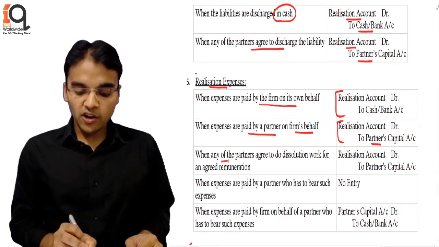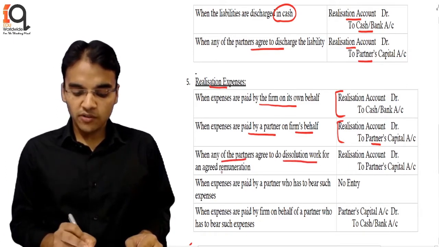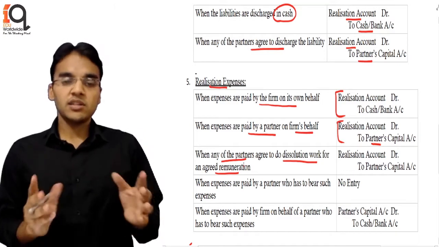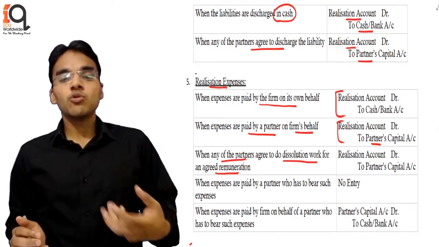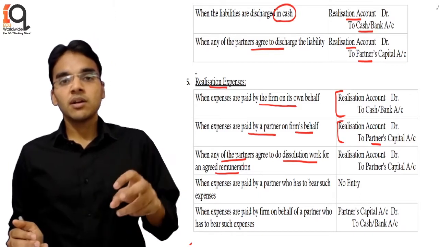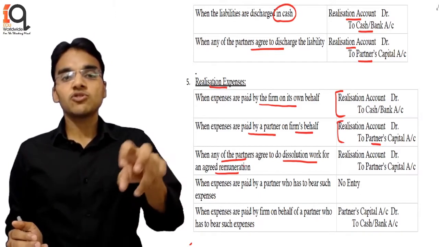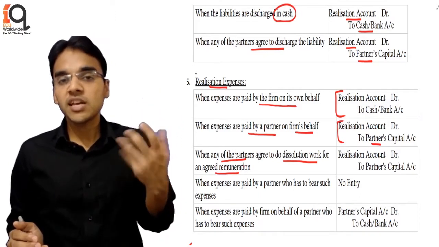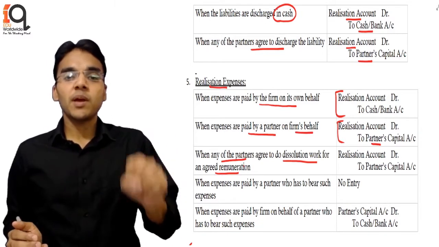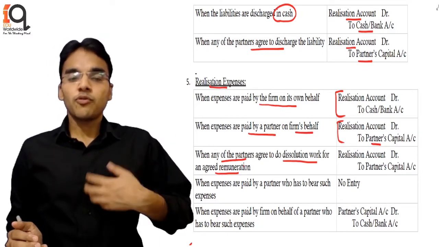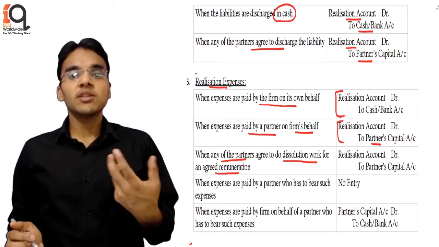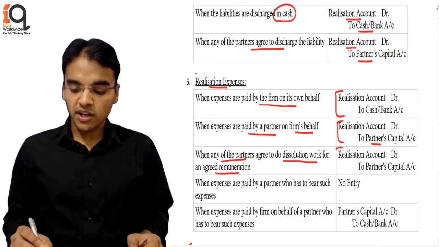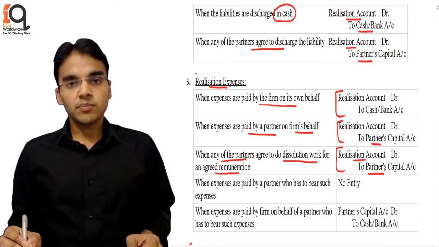The third one is when any of the partners agrees to do the dissolution work for an agreed remuneration. Now let's say there is a particular partner and he has agreed to do the work for the dissolution, but a certain amount of fixed remuneration is to be paid. Whatever the expenses he pays, the firm is liable to pay him a fixed amount of money. So for the firm, the total amount which has been fixed will be shown in the realization account, and it is due to the partner. So the entry is realization to partner capital.